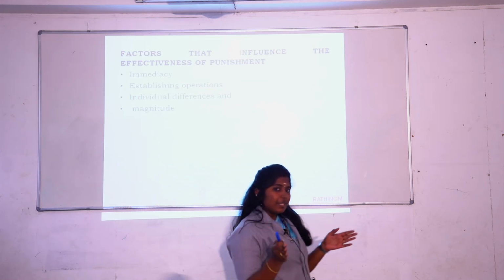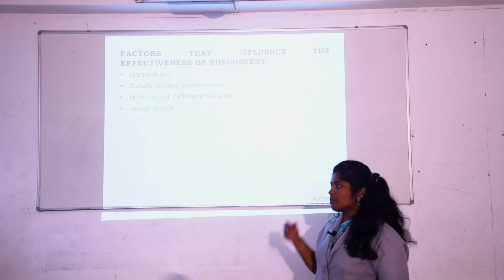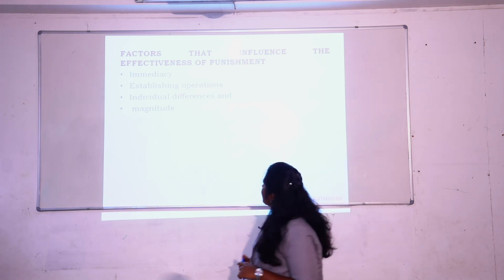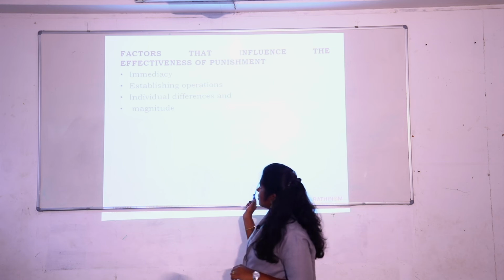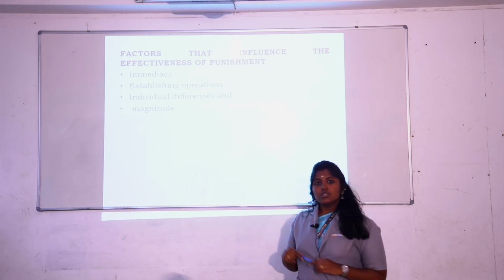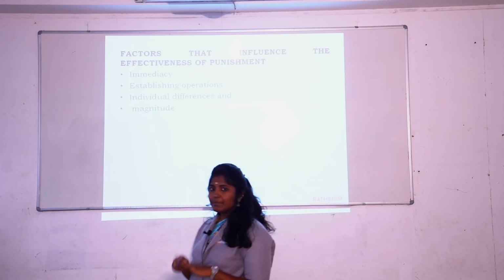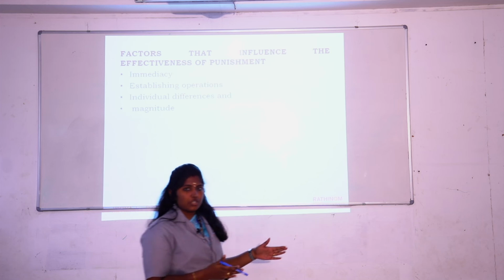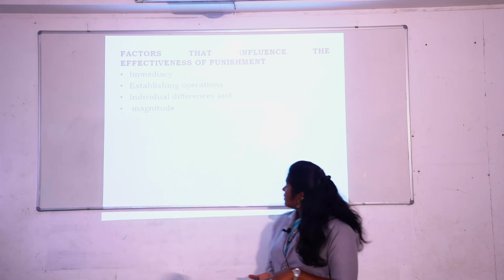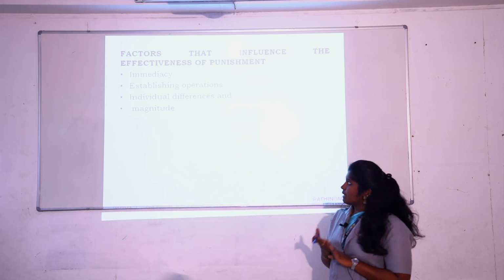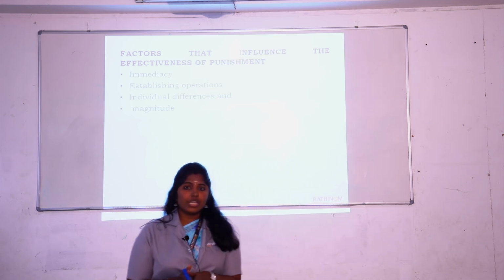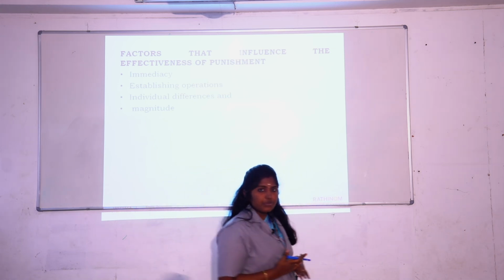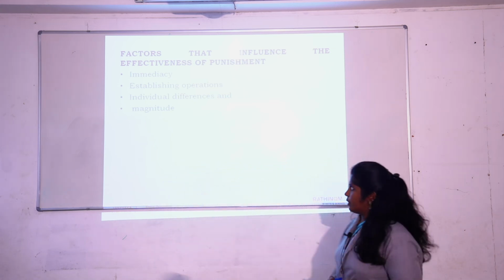Okay, so now we'll move on to the factors influencing punishment. Just like reinforcement, punishment also has some factors: immediacy, establishing operations, individual differences and magnitude. First, immediacy: you have to give the punishment immediately. The next one is establishing operations: when and where you are giving the punishment matters, so you have to analyze the individual and then give the punishment.